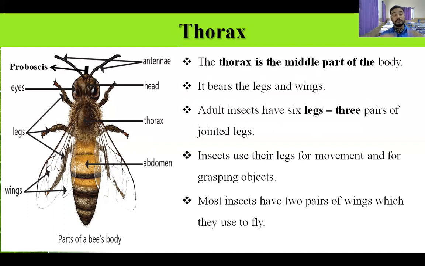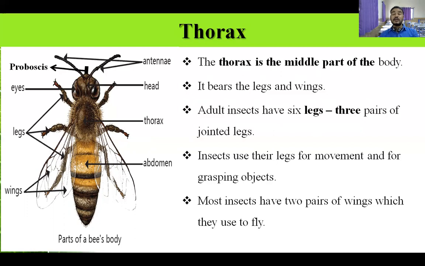When an adult insect, that is when the insect grows to its fullest, it has 6 legs, that is 3 pairs of legs. 3 pairs means 3 to the left and 3 to the right. So it becomes 6 legs, that is 3 pairs of legs. And what is the function of these legs?